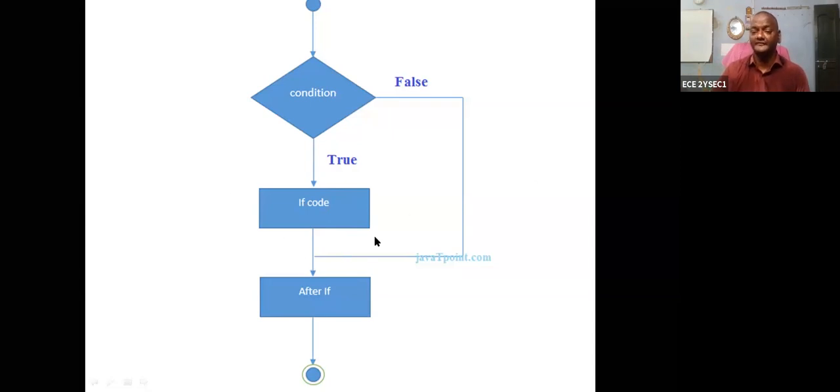This is the main idea of the if condition: you can check only one condition. If true, the block is executed; if false, the block is not executed. So that is your if statement.